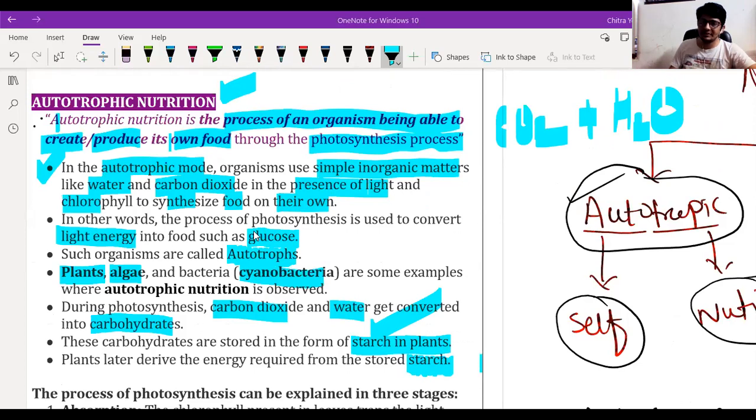Sir, when you are moving with the topic, can you sometimes tell us which points are very important to remember for examination? See, if you are going to fight IIT JEE, okay, because we are in a foundation class, you have to remember everything. You do not have to memorize and mug up. You just have to understand the process. That's all.